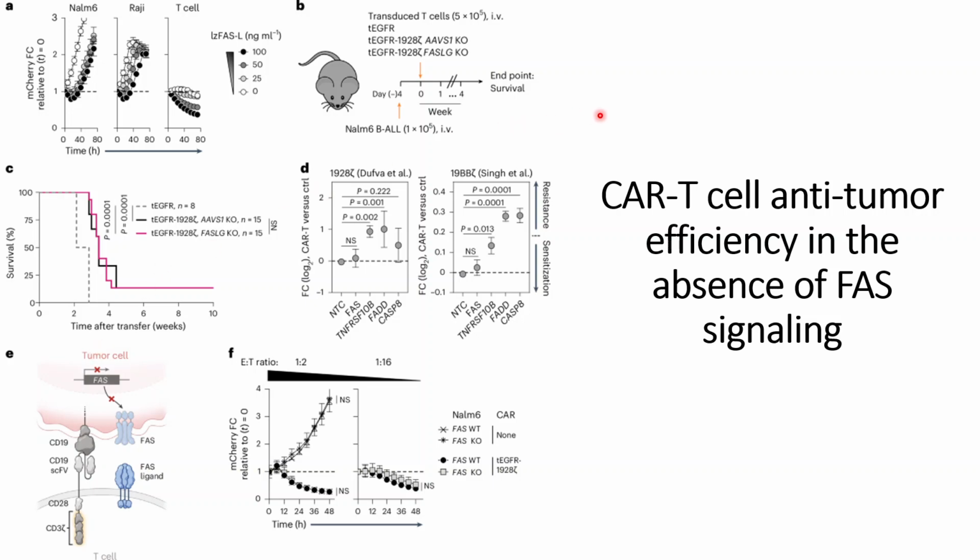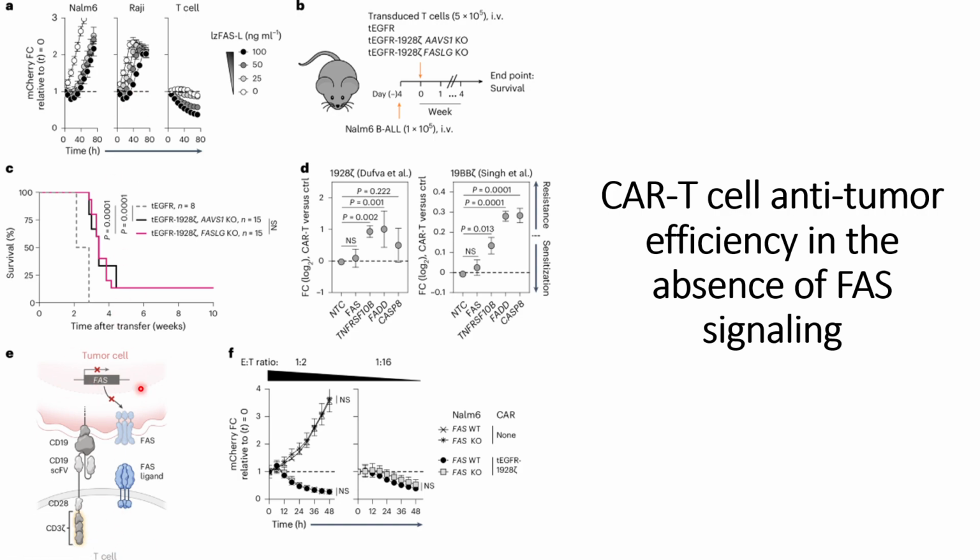In this video, we will discuss the CAR-T cell anti-tumor efficiencies in the absence of FAS signaling. In the previous video, we have understood if FAS has been knocked down in the T cells, how it will increase the CAR-T cells' anti-tumor efficiencies. And here they validate their same hypothesis by knocking out the FAS ligand gene in the tumor cells. In the previous video, we discussed they had knocked down the FAS ligand gene in the T cells.